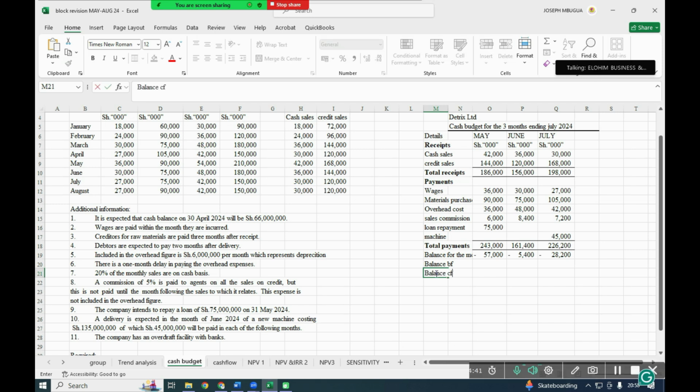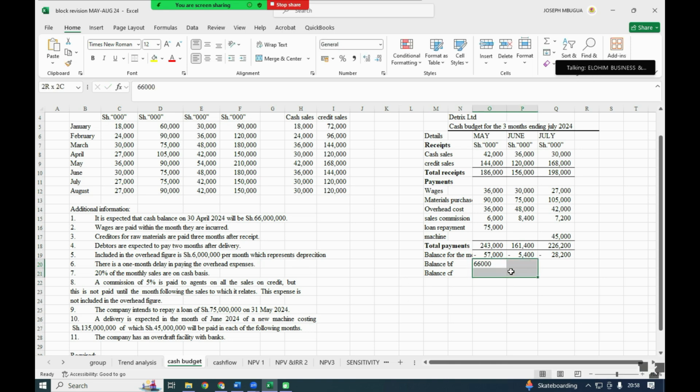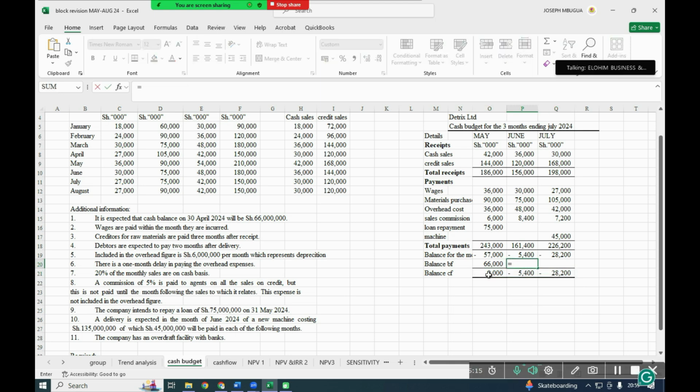In this case, in note 1, we had a balance of 66,000 as our opening balance. So we add the two to get a balance of 9,000 that way. So this one I'll just drag across, and here you'll have this 9,000.